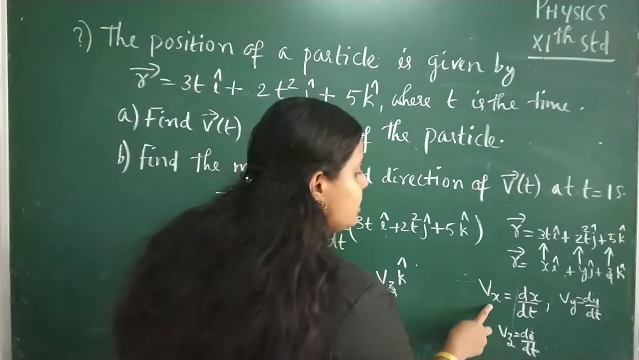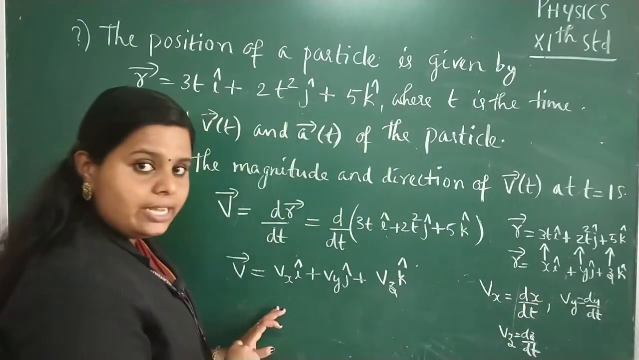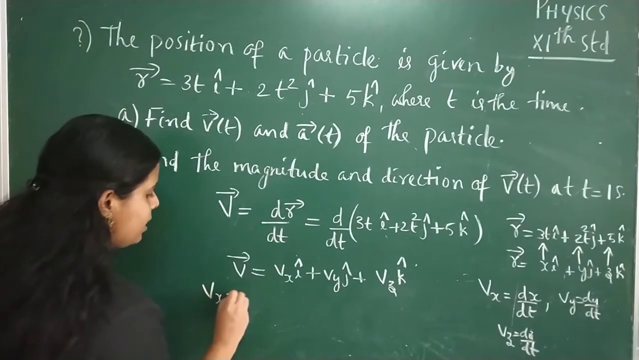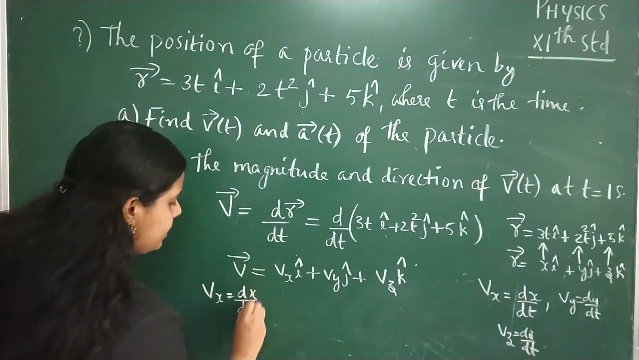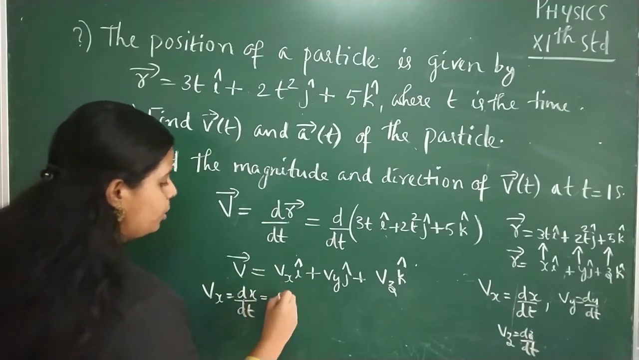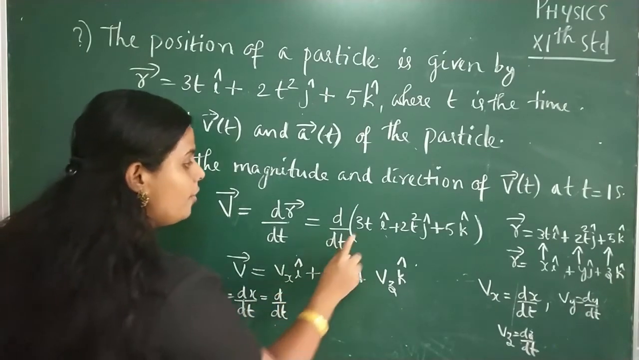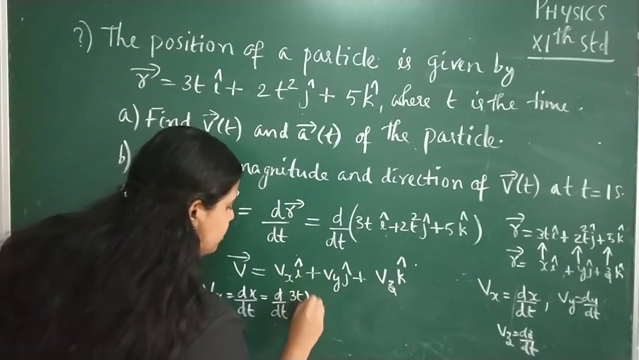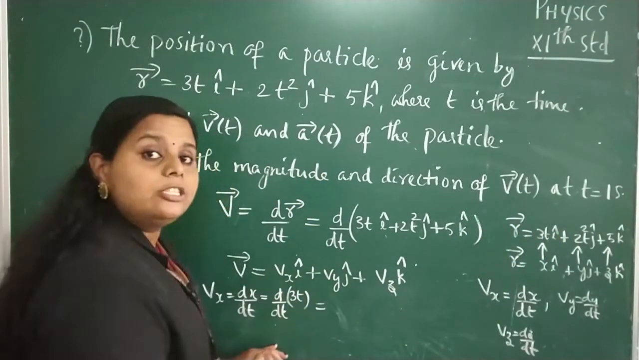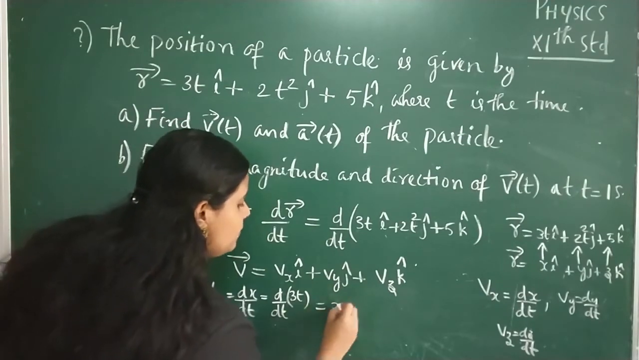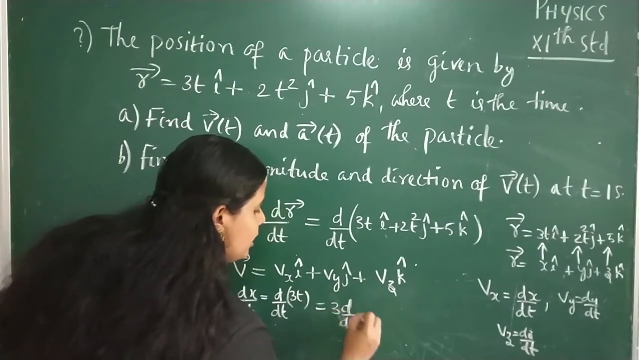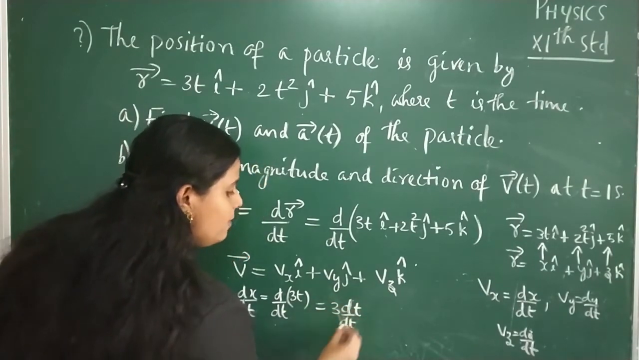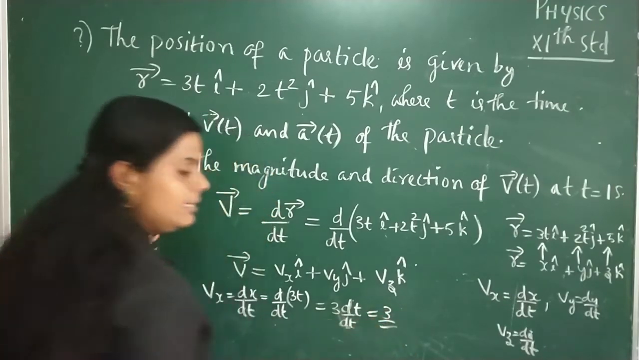And what about Vx? It is dx by dt, right? So Vx is equal to d by dt of x. Here x is equal to 3t, so d by dt of 3t. Here 3 is a constant, so this will be 3 into d by dt of t, which is 1. So the answer will be 3.